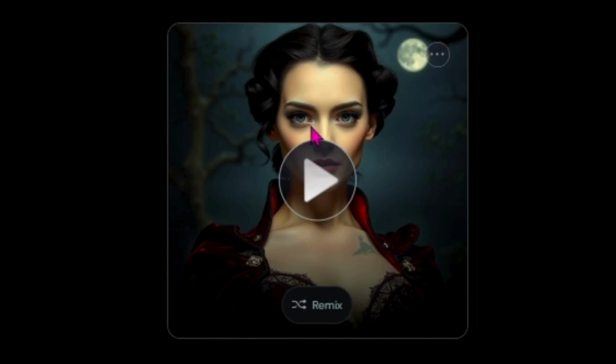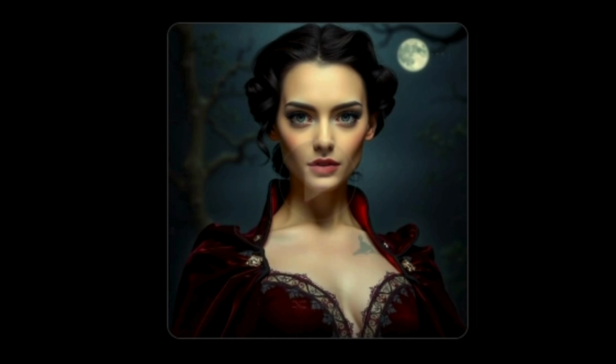Still some issues with the warping of her eye over on this side, but all in all, very emotive, very nice for the lip sync put on there.